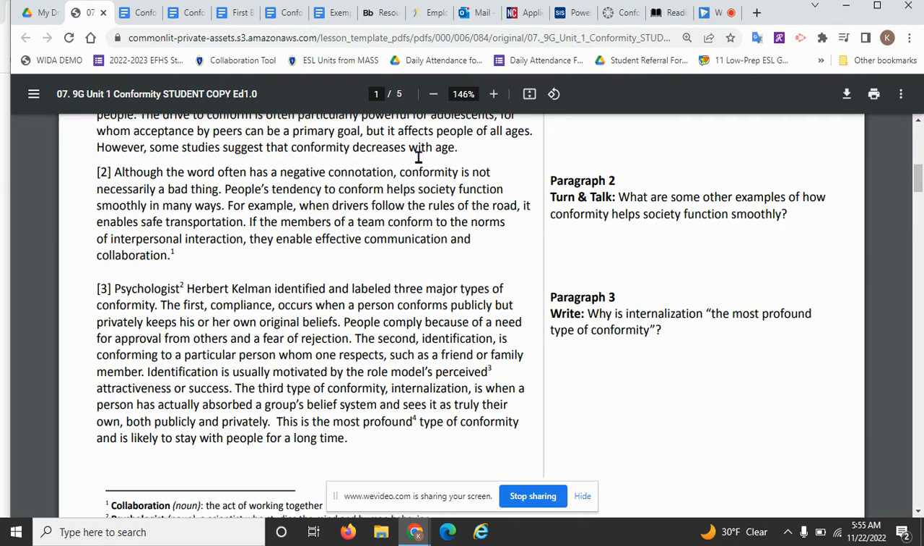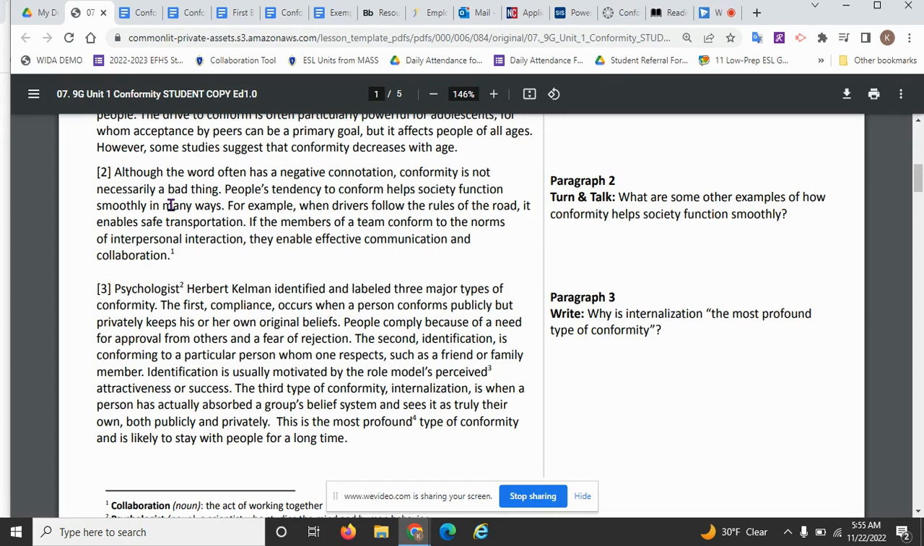So, what the author is doing right now, we'll look at the topic sentence. Although the word often has a negative connotation, conformity is not necessarily a bad thing. So, the author is telling us that when we use the word conformity, we tend to think of it being negative. When we think of peer pressure, we think about how peers are trying to make you do something that you don't want to do. But conformity is not necessarily a bad thing. So he's saying that all conformity isn't negative, that there are ways that people can conform that help society function better.